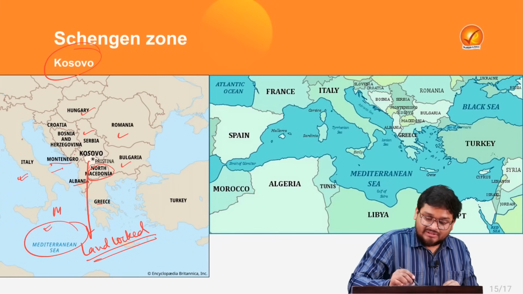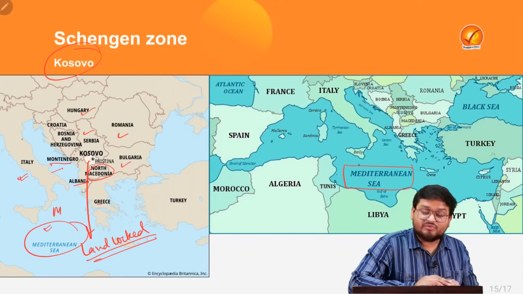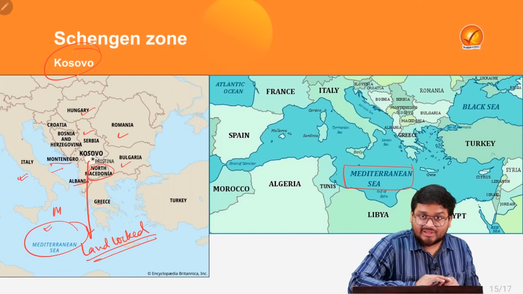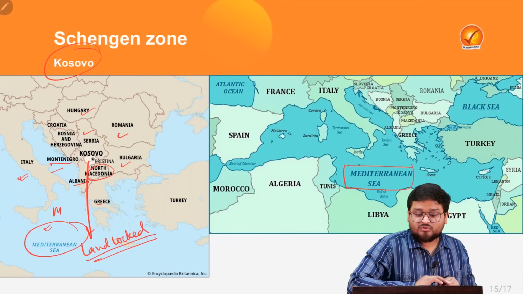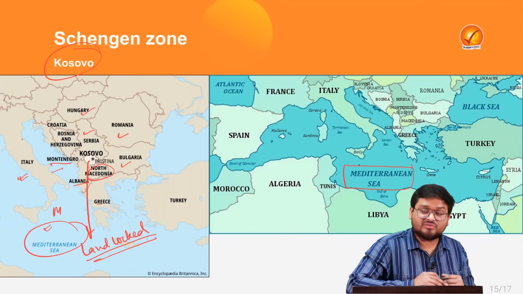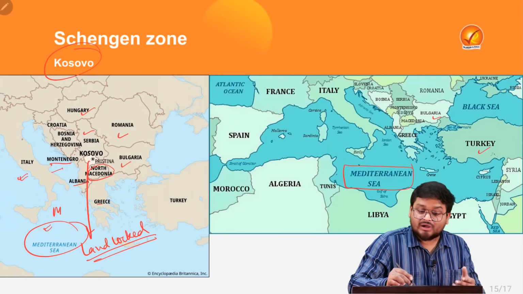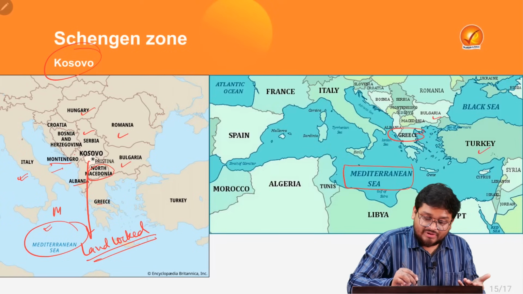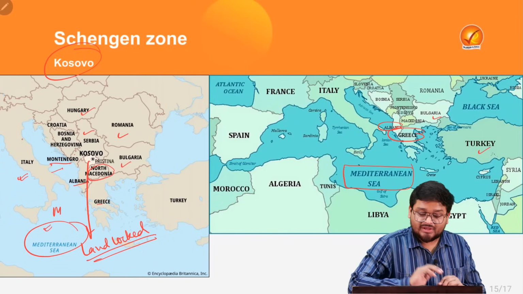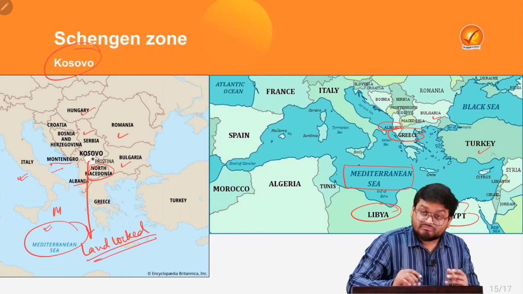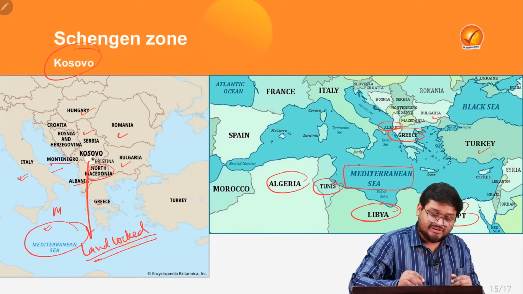Next, this is the overall map of the Mediterranean Sea. If you can see, Kosovo does not have any link with the Mediterranean Sea. So what are the countries around the Mediterranean Sea? We have Turkey, Greece, Albania, Egypt on this side, Libya, Tunisia, Algeria and so on.